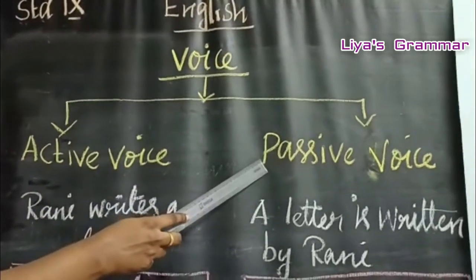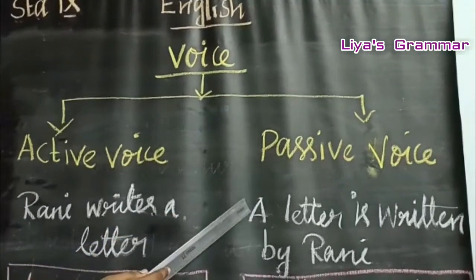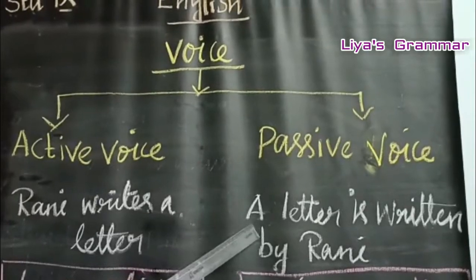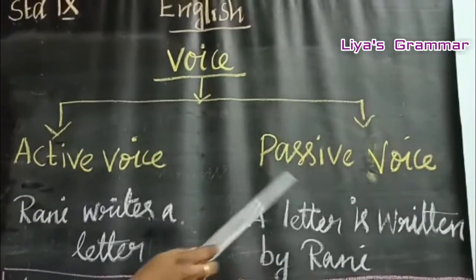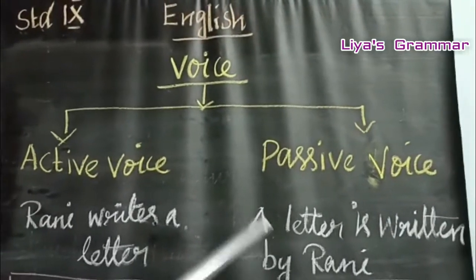What is passive voice? In the passive voice, the subject is the receiver of the action. For example, a letter is written by Rani. So here a letter is the subject, but it is the receiver of the action.